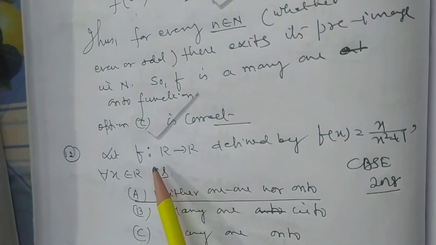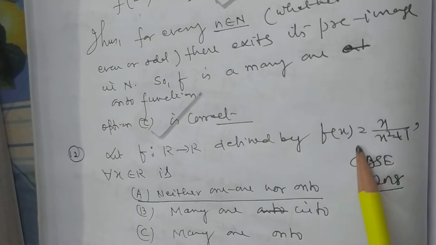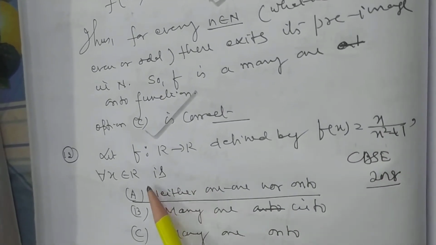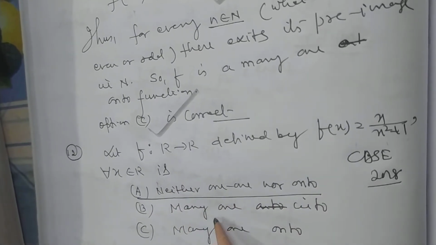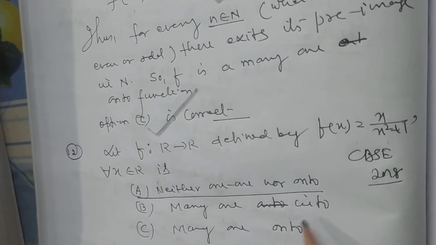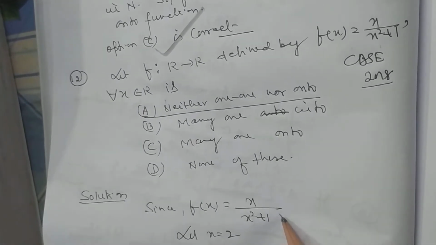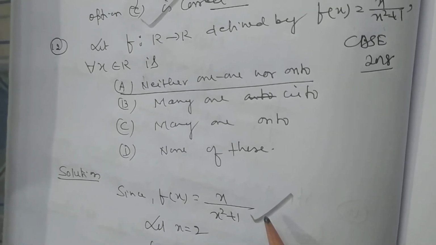Now problem number 2. f is a function from R to R defined by f(x) is equal to x by x square plus 1 for all x belongs to R. Is it one-one, neither one-one nor onto, many-one into, many-one onto, or none of these? My dear student, the rule is f(x) is equal to x by x square plus 1. We want to first solve it by a particular method.